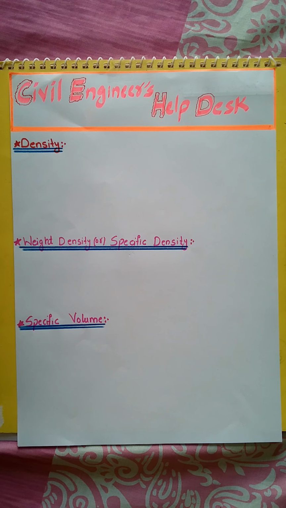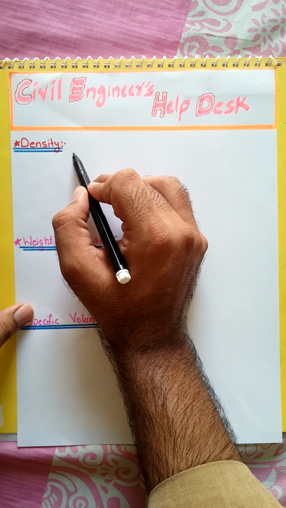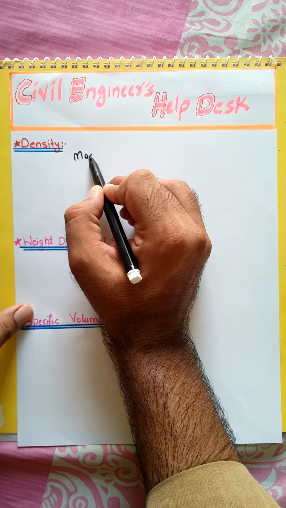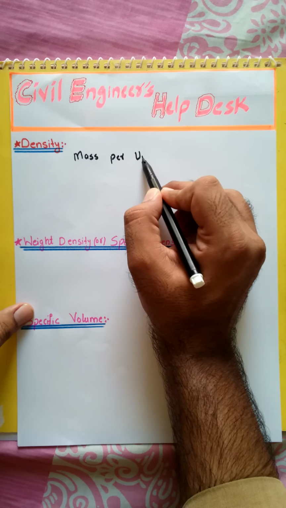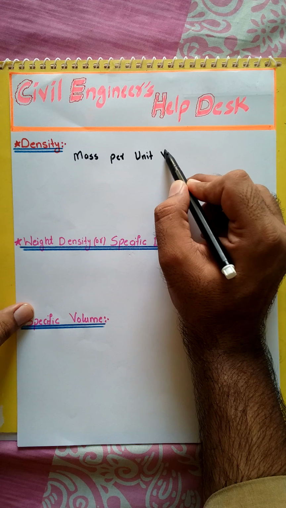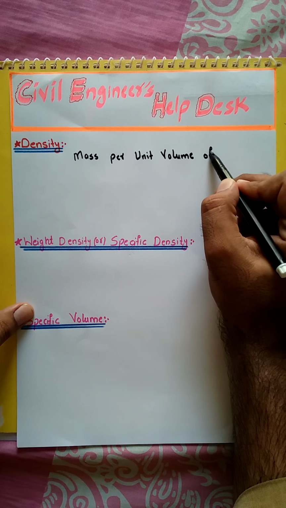So first of all, come to the first term, which is density. Viewers, what is density? Density is mass per unit volume of a liquid. Because we are talking about liquid, that's why I say liquid. Density is mass per unit volume of liquid.